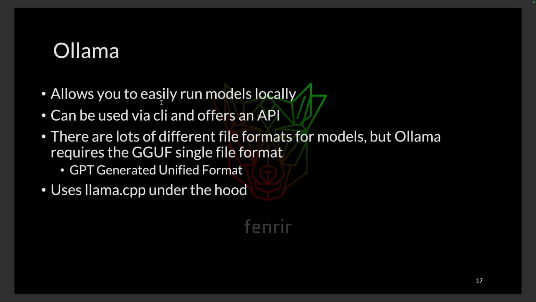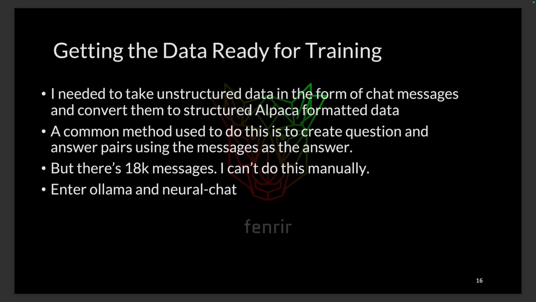But basically what we can do is use Ollama to spin up another model and tell this model to create questions for answers. And our answers are the messages, right? So we can send an answer, aka a message, and say, okay, in this case, I went with NeuroChat, which gave me the best results.